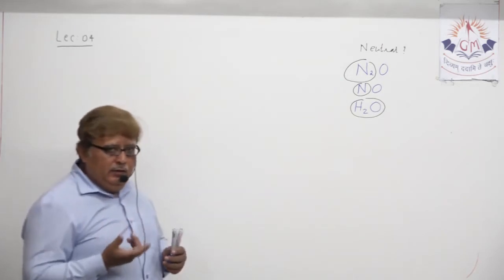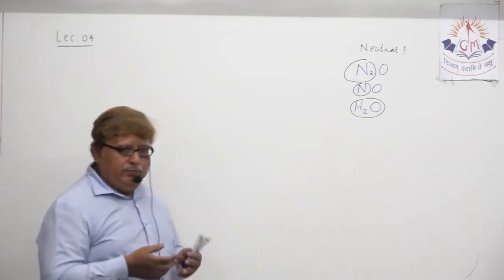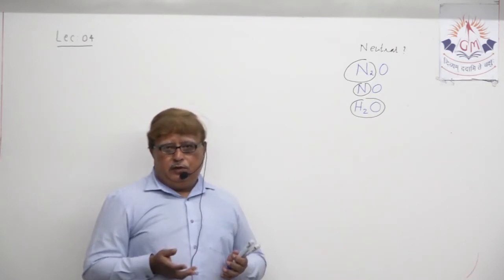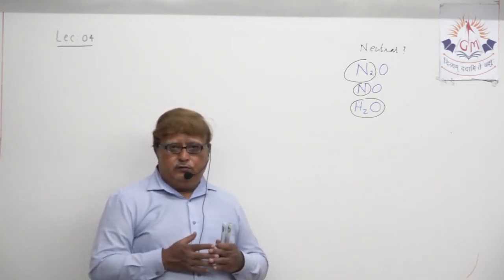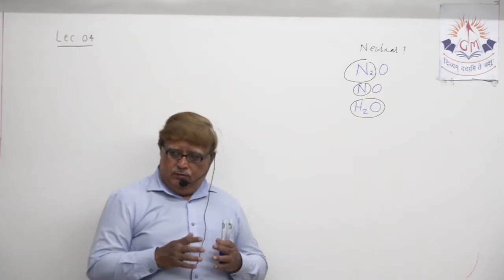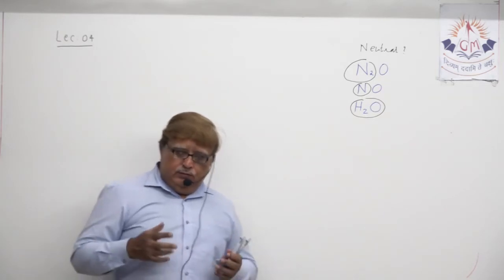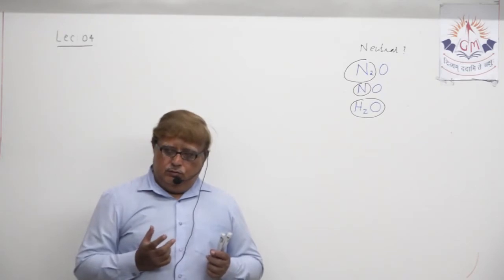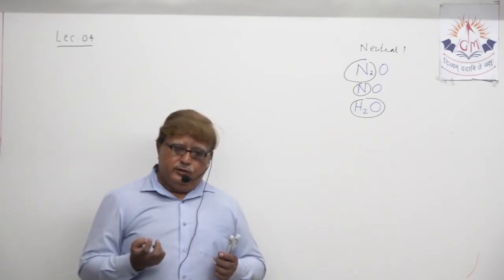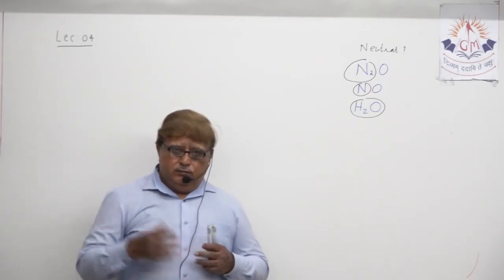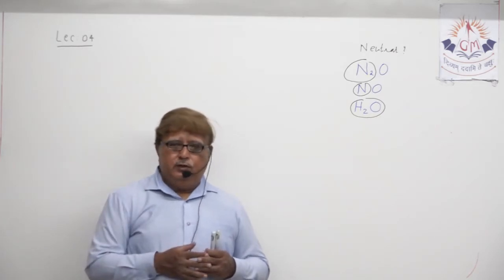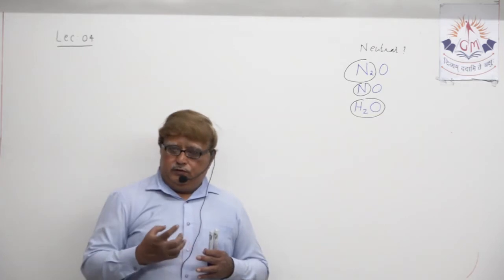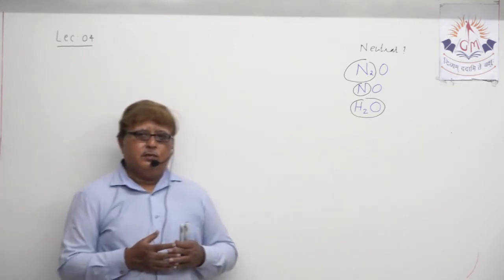Okay. Topic 3.2 continues, that is chemical properties of metals and non-metals. We have already discussed two chemical properties. The first, which we discussed, was the reaction of metals and non-metals with oxygen.